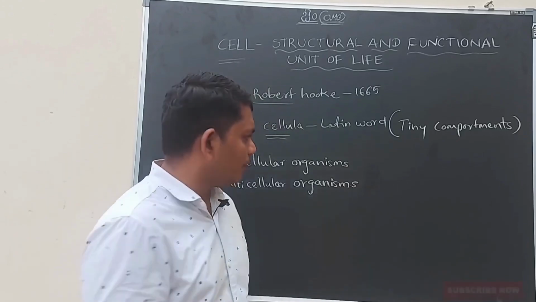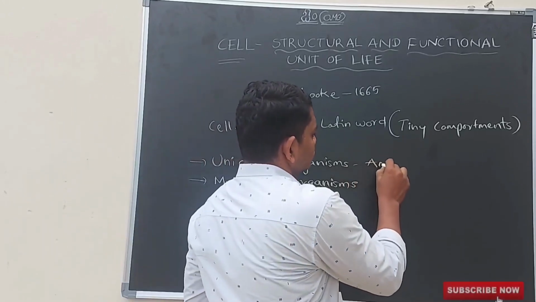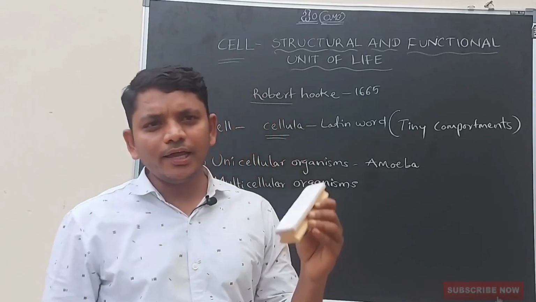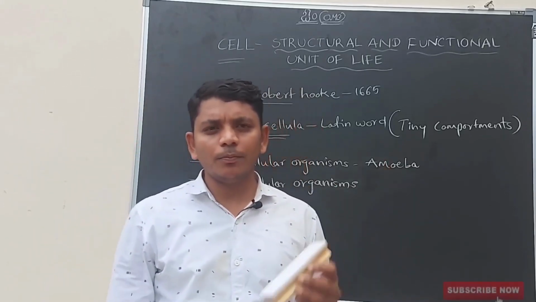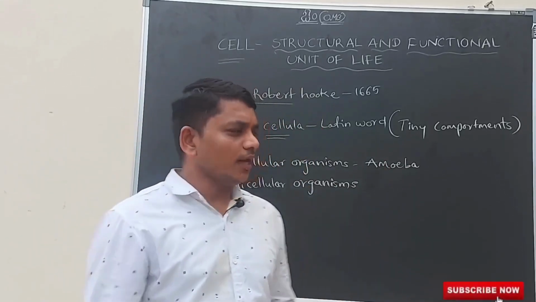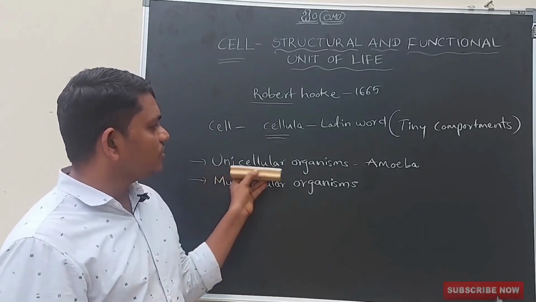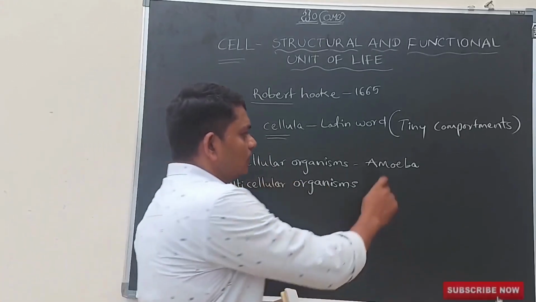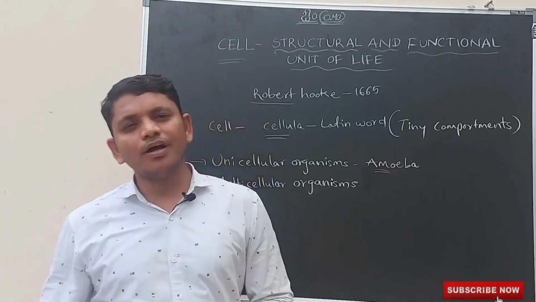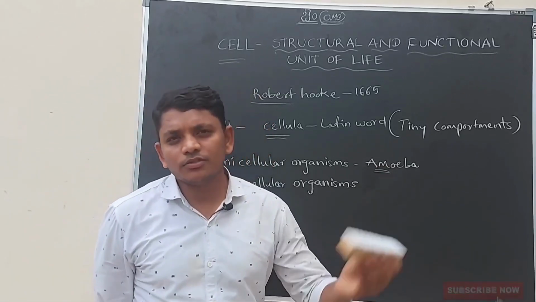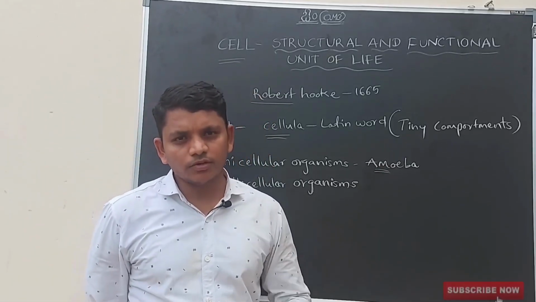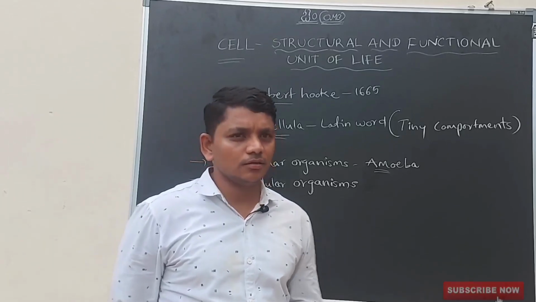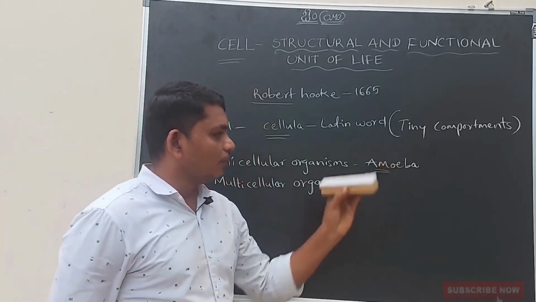For example, amoeba. In amoeba, the entire body and entire organism is made up of only a single cell. That type of organism is called a unicellular organism. The best example for unicellular organisms is amoeba. Along with amoeba, many other organisms belong to unicellular organisms, like Paramecium, Chlamydomonas, Euglena, and so on.